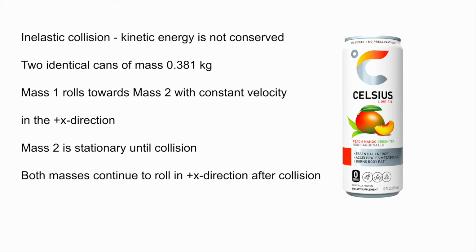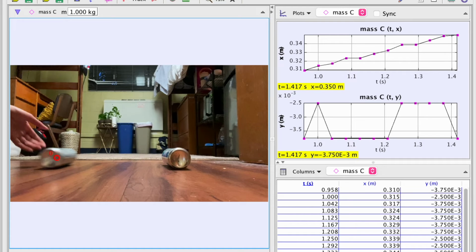From my experiment, I observed the collision between two cans, and it was an inelastic collision because kinetic energy was not conserved. Each of the cans had a mass of 0.381 kilograms. Mass 1 rolled towards mass 2 with constant velocity in the x-positive direction. Mass 2 was stationary until the collision. Both masses continued to roll in the x-plus direction after the collision. I analyzed the motion of the two cans colliding in Tracker.